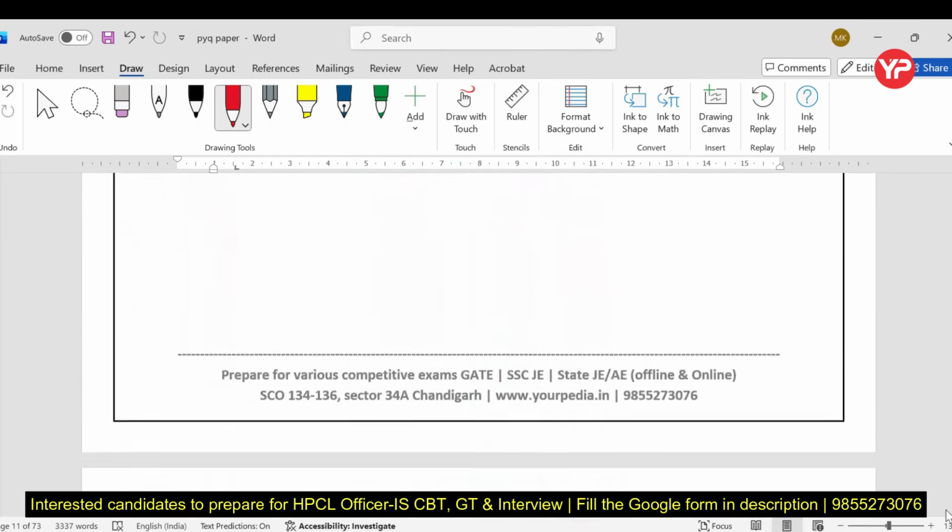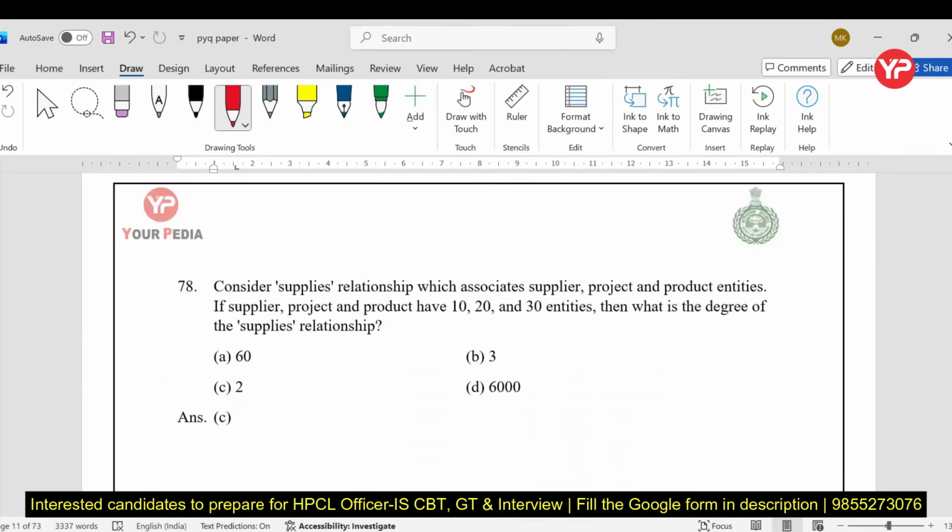Again, TOC question, my dear students. Here you can see, consider a supplies relationship associated with supplier, project and product. We have the supplier, now project and product.